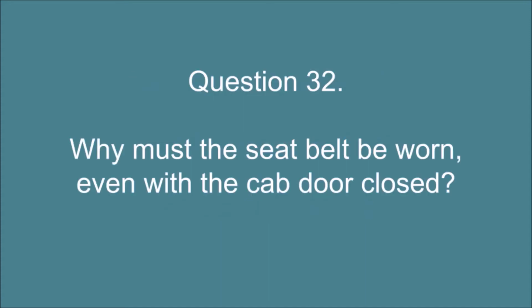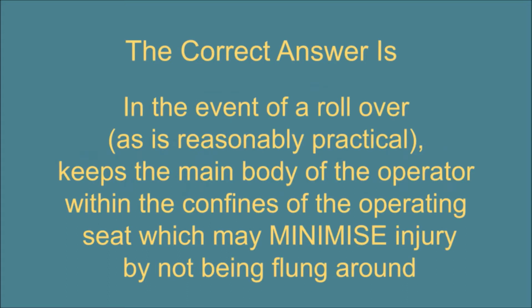Question 32. Why must the seat belt be worn, even with the cab door closed? The correct answer is in the event of a rollover, as is reasonably practical, keeps the main body of the operator within the confines of the operating seat, which may minimize injury by not being flung around.